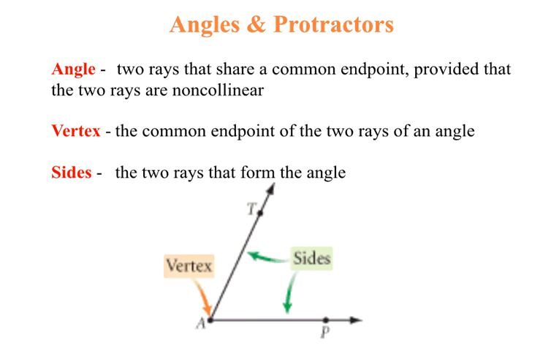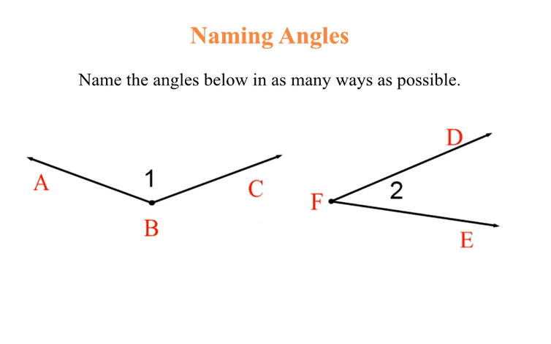In our diagram below, we have angle TAP. You can see the vertex is at point A, and the two sides are ray AT and ray AP. There are many ways to name an angle. On this slide, we're going to name these two angles as many ways as possible.